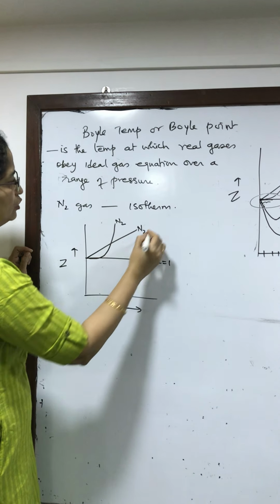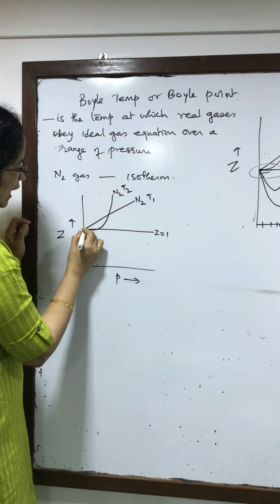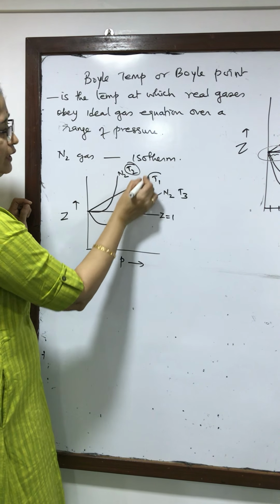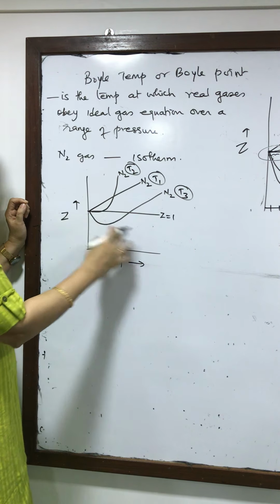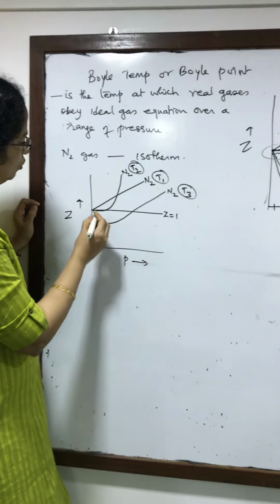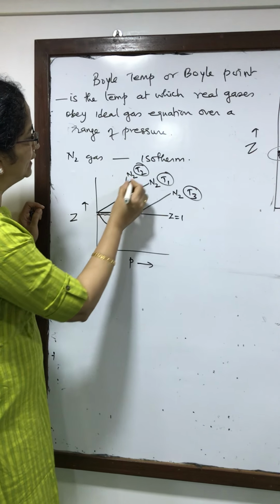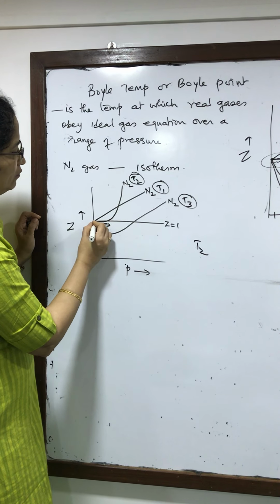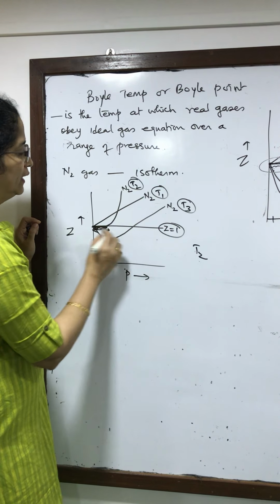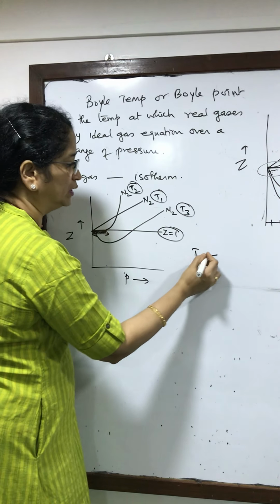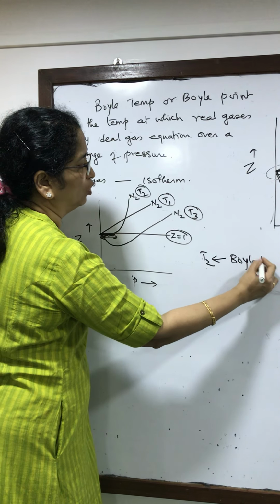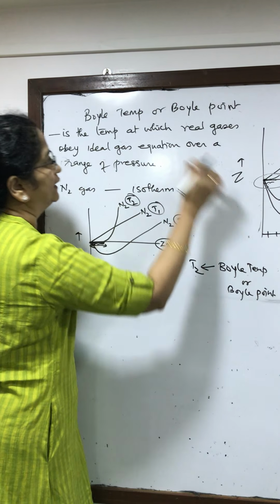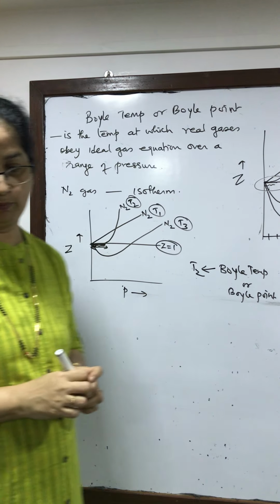This is at T1, I'll call this as T2, and at T3, it may show something like this. So at different temperatures, the same gas is showing different behavior. You will notice that at this point, for this temperature T2, there is a range of pressure at which nitrogen will show ideal behavior. Then that temperature is what is called as Boyle temperature or Boyle point. So that is the definition of Boyle point.